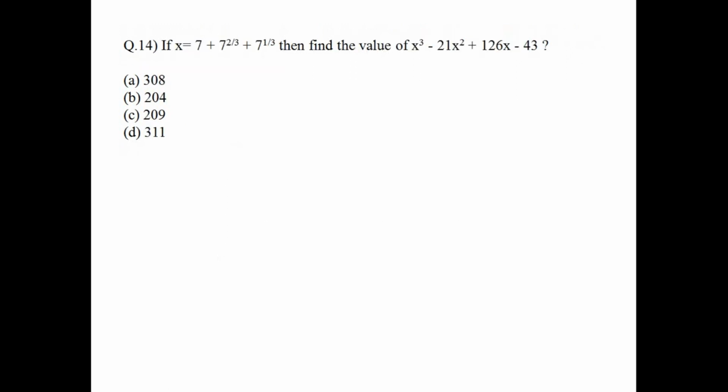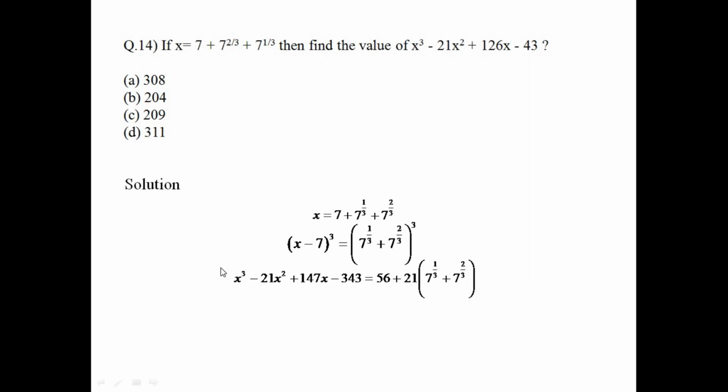Okay, moving on to the next question. Question number 14. If x equals 7 plus 7 raised to 2 by 3 plus 7 raised to 1 by 3, then find the value of x cube minus 21x square plus 126x minus 43. This is a simple question actually. It has something to do with algebraic manipulation. So what we do is take 7 to the left hand side and cube it. So it becomes like this. Instead of 7 raised to 1 by 3 plus 7 raised to 2 by 3, you can just replace it by x minus 7 here.